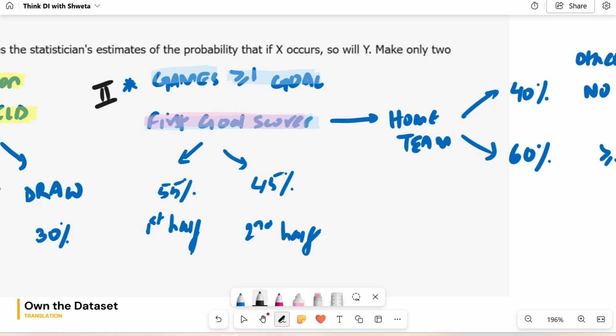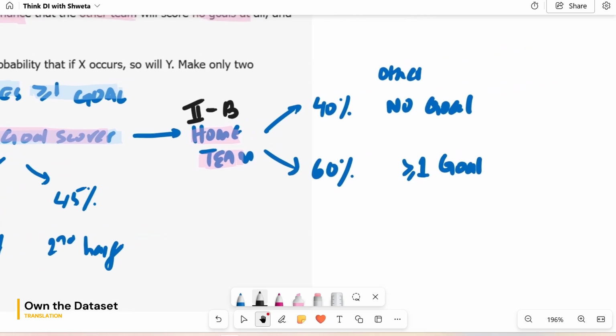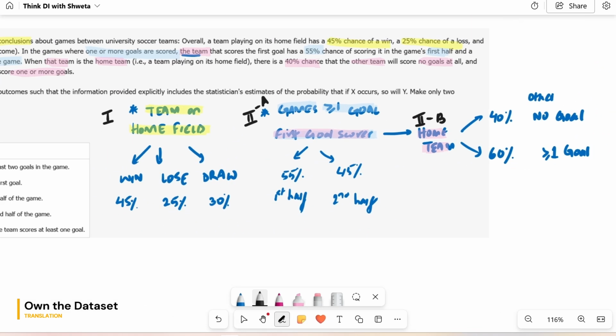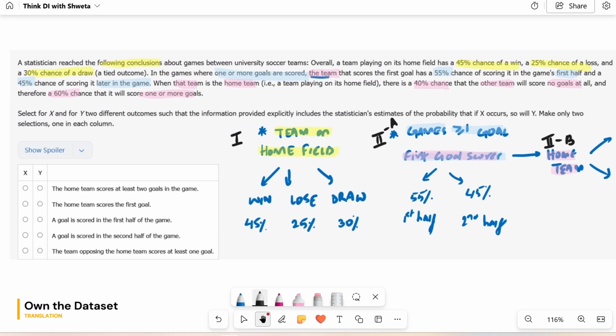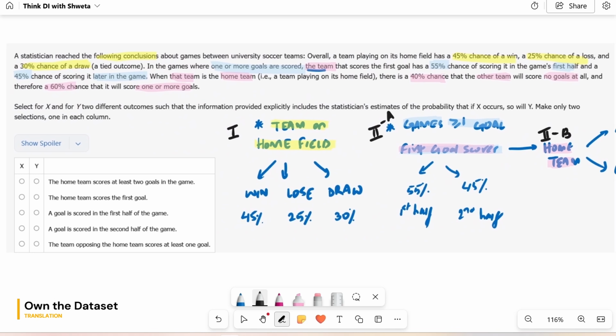And then we looked at a special case of this second one. Let me just call it 2B, just to show you that it's a case within it. This is where the first goal scorer is a home team, which means playing on its home field. Then in this case, again, you have some data. Okay, quite a lot is happening. We are not going to spend time right now trying to draw connections. Where we could see a connection between 2A and 2B, we've made it clear here.